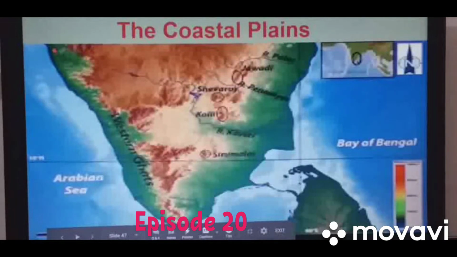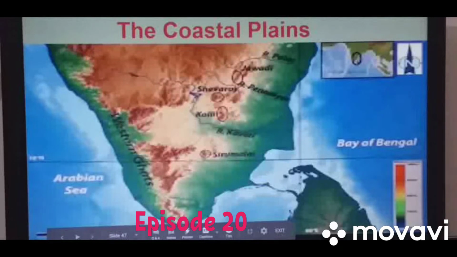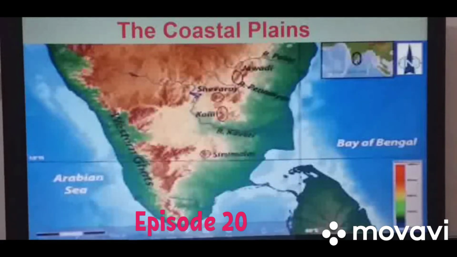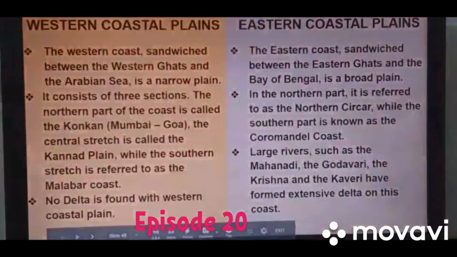Okay, the western coastal plain basically starts from the Rann of Kutch and extends till Kanyakumari. The eastern coastal plain basically starts from the Sundarban Delta, and it ends near Kanyakumari in Tamil Nadu. So this is the total stretch of the eastern and western coastal plains. Now we will read the other features, and after that I will show you on the map.